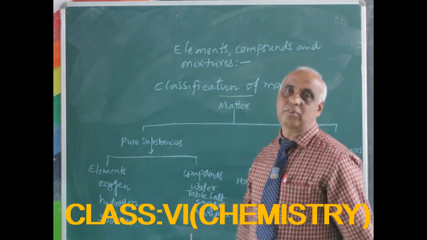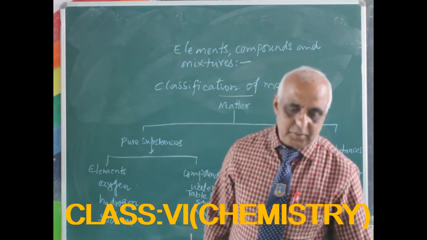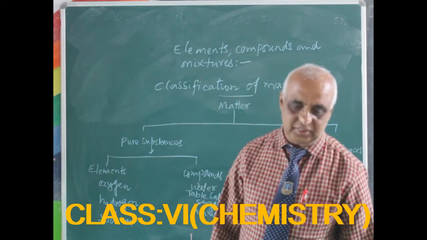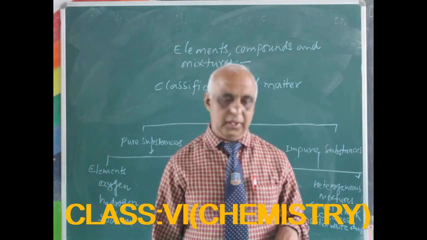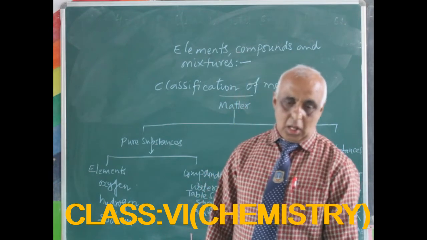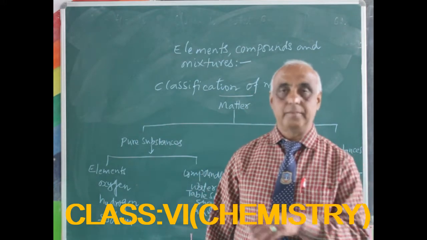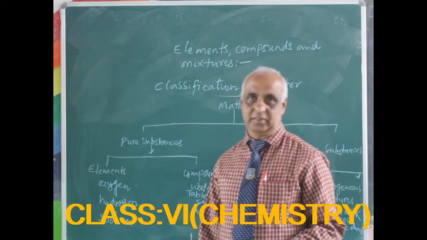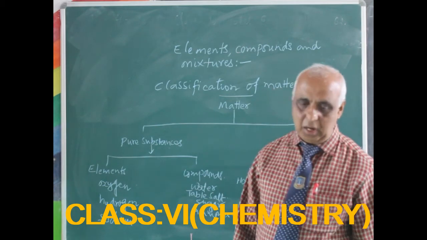So, elements, compounds and mixtures. Today, first of all, we have to know the key concepts, the things that we do in this chapter. Matter and its classification. What is matter and its classification? Elements, what is an element? Then compounds and their chemical formulae, mixtures, differences between mixtures and compounds, and separation of mixtures. So these are the key concepts of elements, compounds and mixtures.